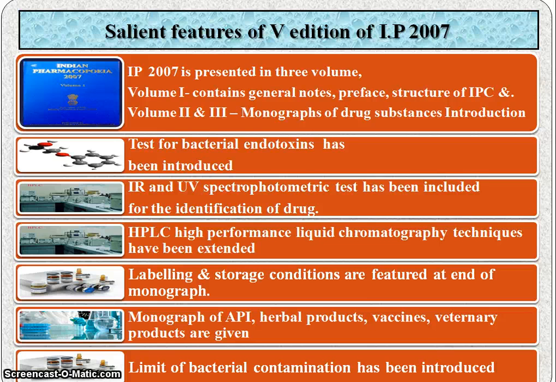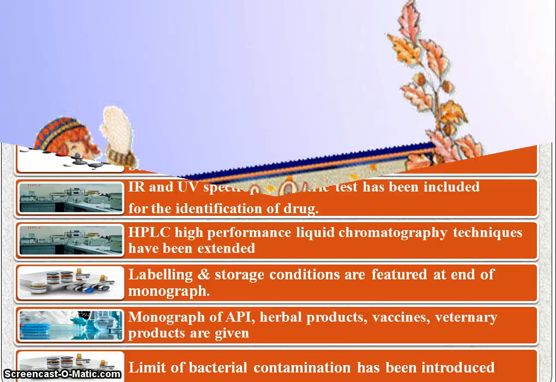Then monographs of active pharmaceutical ingredients, herbal products, vaccines, veterinary products and immunological products are given in this edition. Then limit of bacterial endotoxins or bacterial contamination has been introduced in this edition.